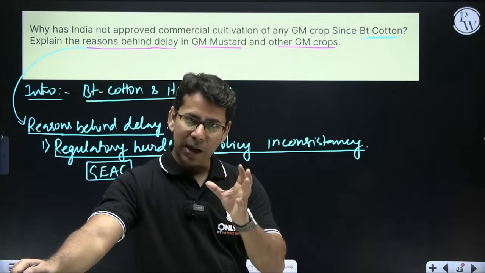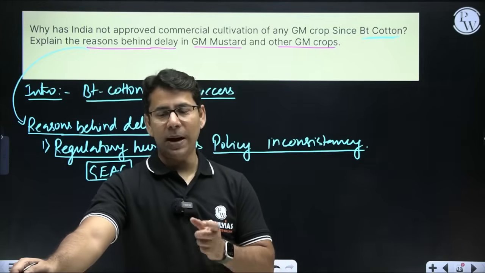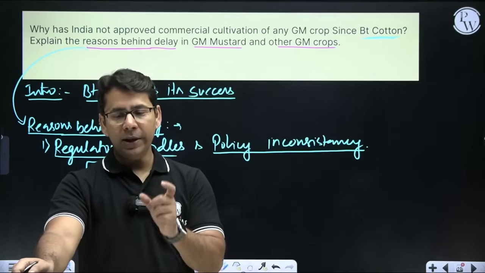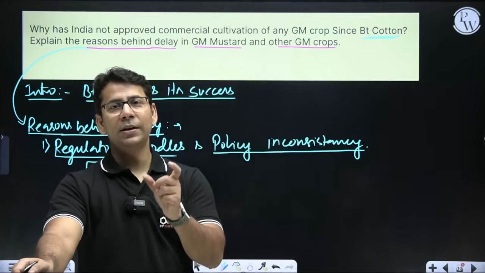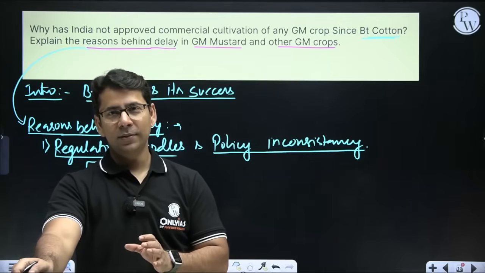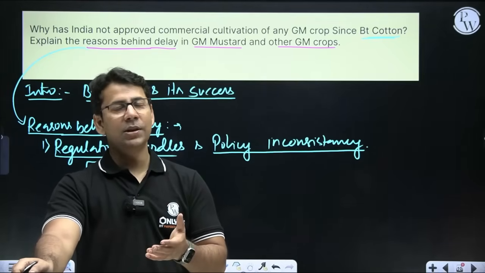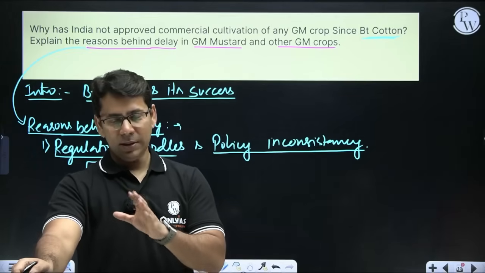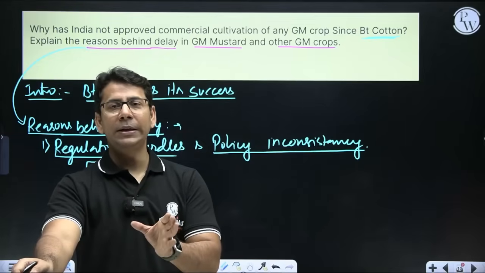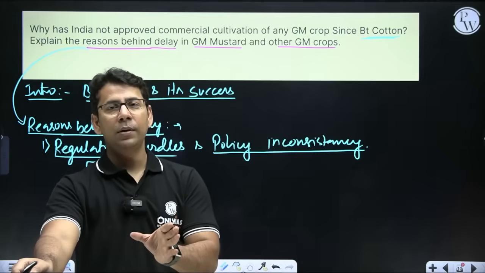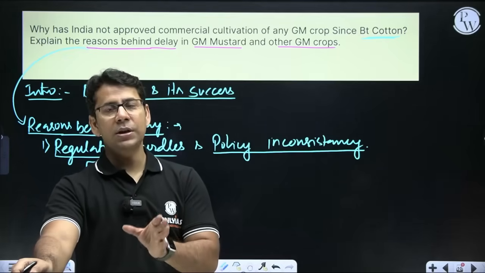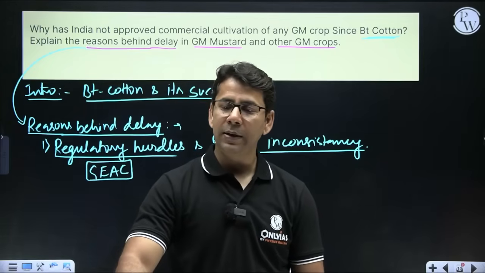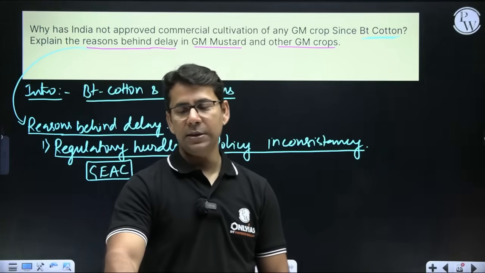So there has been a pattern over here, and the pattern is that the scientific body gives approval and then political intervention creates deadlock, right? Similarly, a similar thing happened with GM mustard also in 2017. So again, just listen once: the scientific body and committee are giving positive approval, but political intervention is creating deadlocks. So that is something that we can call regulatory hurdles and policy inconsistency.